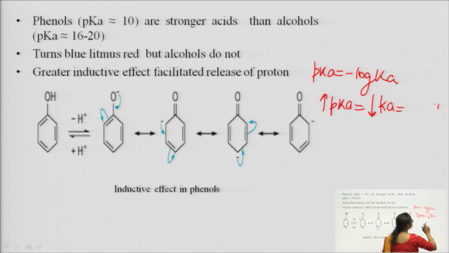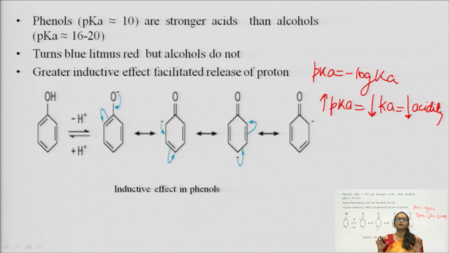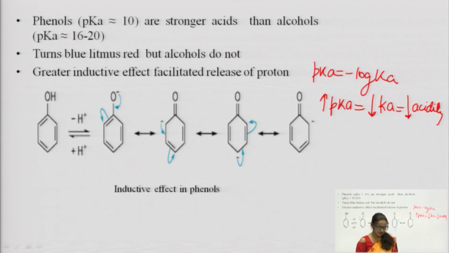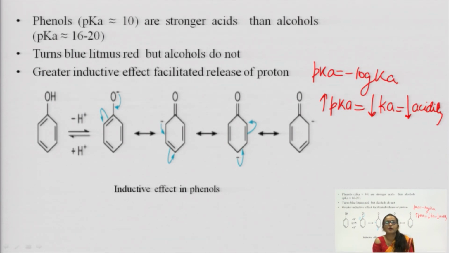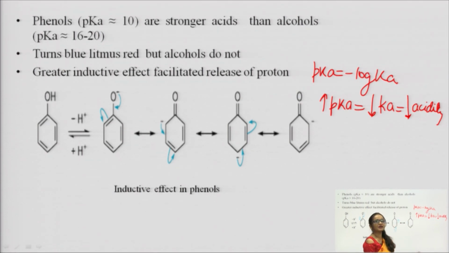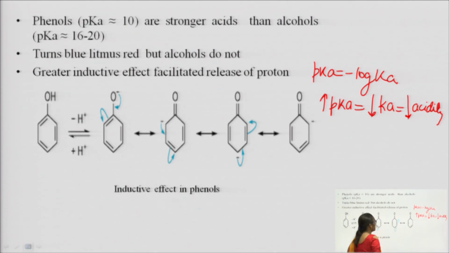The more the pK value, the less the Ka, and the less the acidity, right? This is the thing which you should keep in your mind. Suppose you have been given a question that phenol has a pK value of 10 and alcohol has a pK value of 16 to 20, and you are asked which is more acidic. You should know that phenols are more acidic, because pK is minus log Ka, and if the pK value is high, the Ka value is low because of the minus sign, and then the acidity is also low.